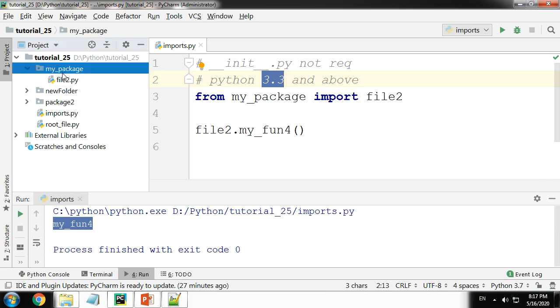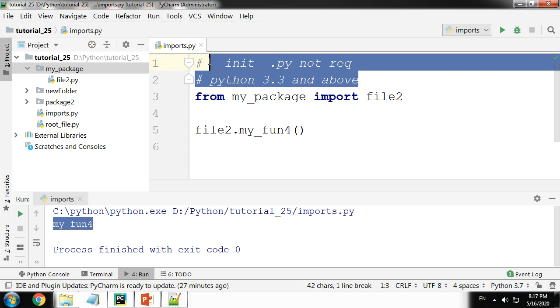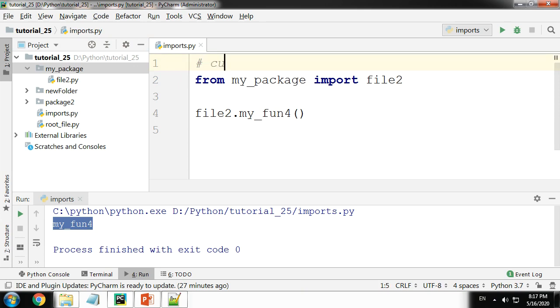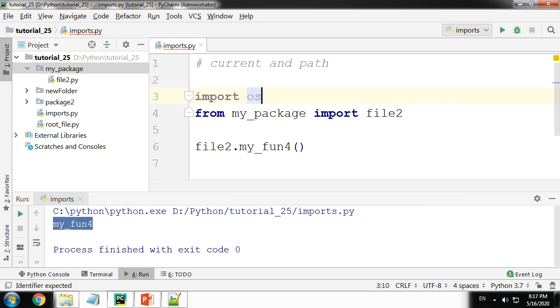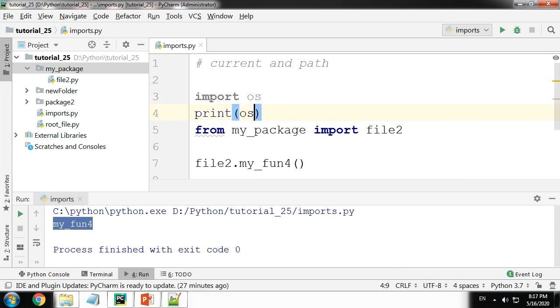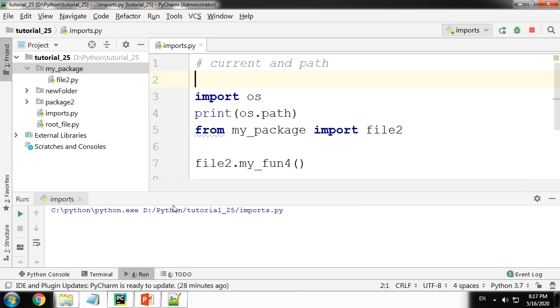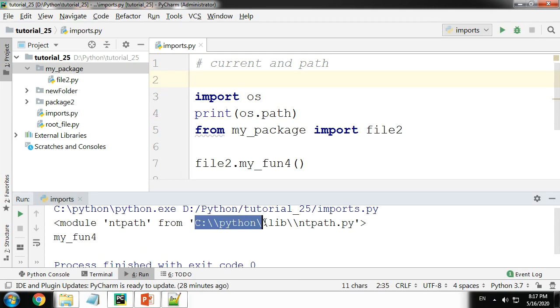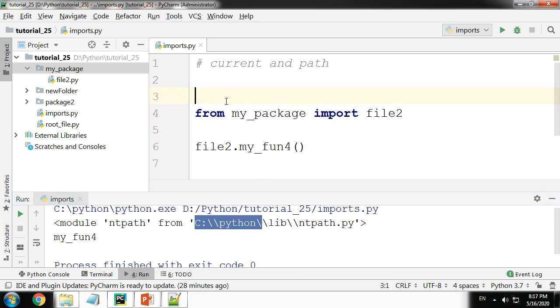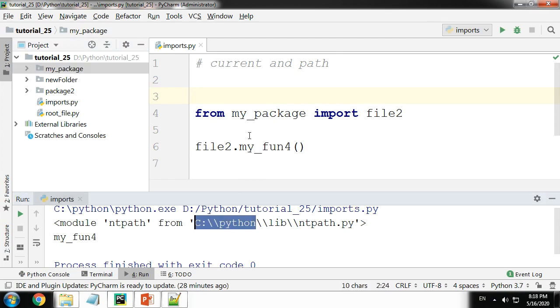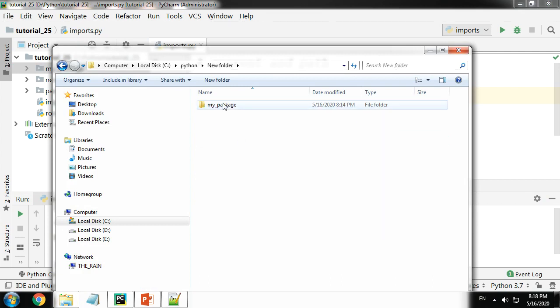Now here I have a package by the name of my package, right? What if there was one more folder with the exact same name? Now remember, when you do an import, it checks your current working directory as well as your path. In this case, let me import os and let me print my path, which is print os.path. The path over here on my computer is set to Python, right? So what if I had a folder by the name of my package in my path, which is Python, as well? Let's do that. I've already created a sample one right here.